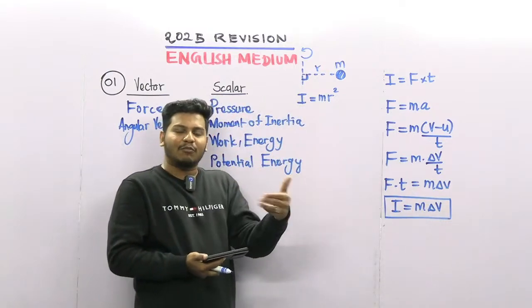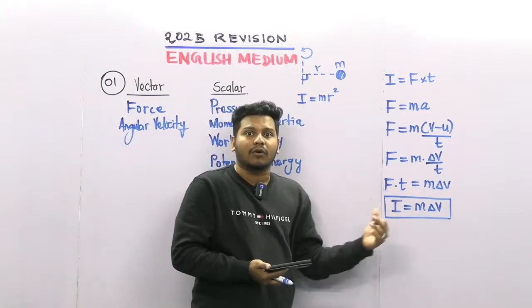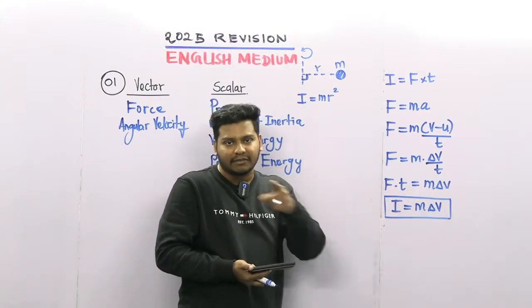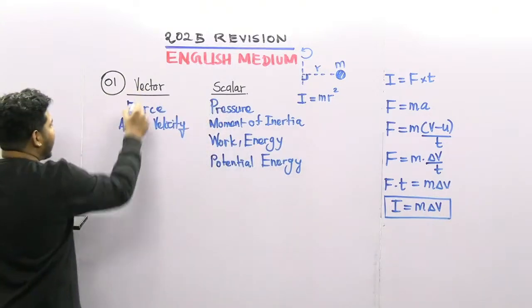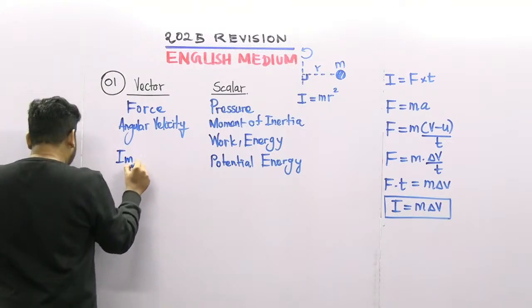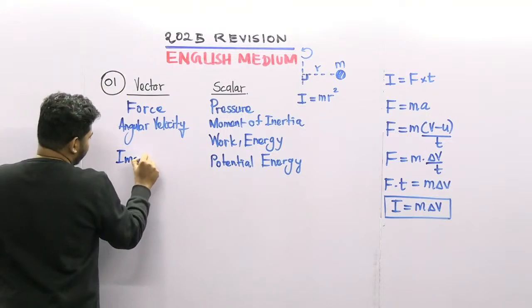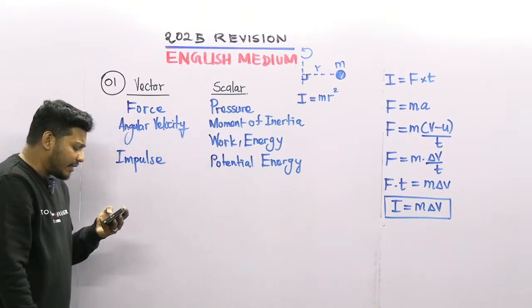We already know that momentum is a vector quantity, so change in momentum is also a vector quantity. So the impulse is a vector quantity, guys.